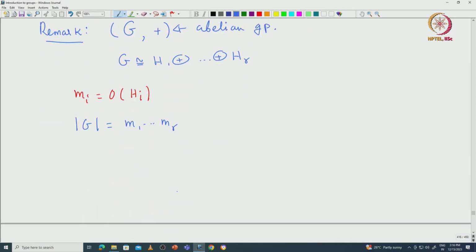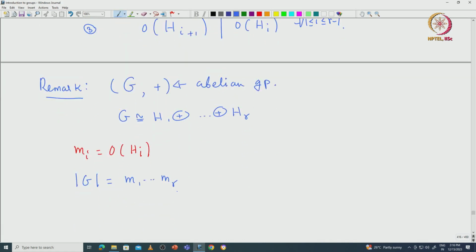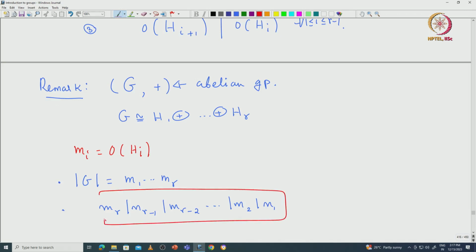Then you can see that the third statement can be rewritten as Mi+1 divides Mi. That means Mr divides Mr-1, and Mr-1 divides Mr-2, and so on, and M2 divides M1. These are the two important properties of the Mi's that can be stated this way. Some books use this notation to say that Mi+1 divides Mi for all i from 1 to